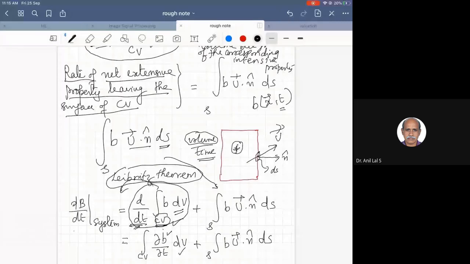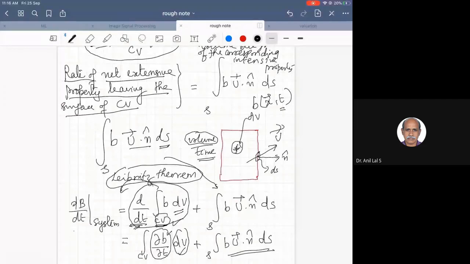Since the point around which a small volume dV is taken is fixed, x is fixed, and you are taking the derivative with respect to time, it becomes dou b by dou t, plus the integral over the surface b u dot n dS. So this is what is the Reynolds transport theorem.